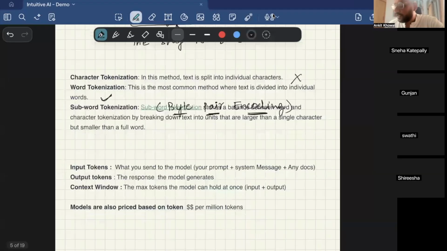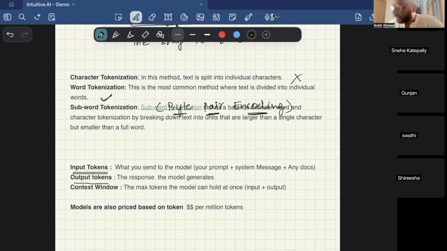And like I said, when you type sentences into ChatGPT, they are called input tokens that the model is taking into account. Whatever question you type is converted into numbers, and that is passed as input tokens. Whatever answer the model gives you is called output tokens.